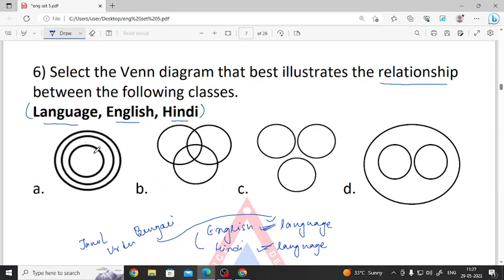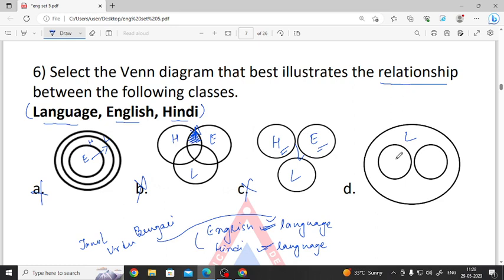So if we take English this, Hindi this and language this, can this be possible? Because English cannot be related with Hindi, so option A is incorrect. Same, if we take Hindi here, English here, language here, we cannot say Hindi and English are the same, so this relation cannot take place, so option number B is also incorrect. Then if we take Hindi here, English here, language here, it cannot be possible because we know English and Hindi are a part of language.